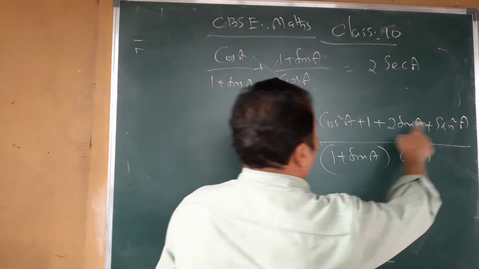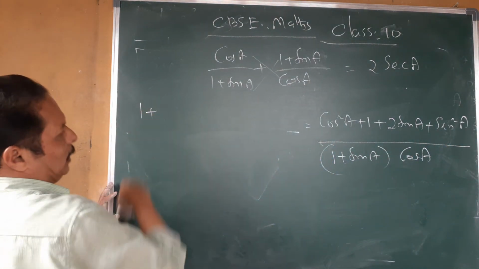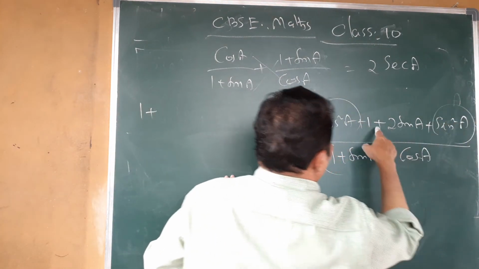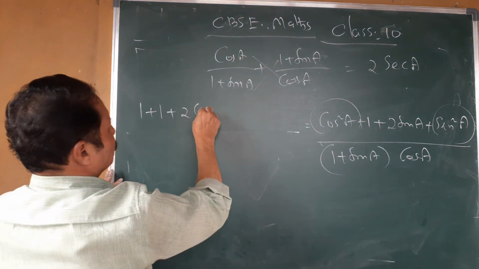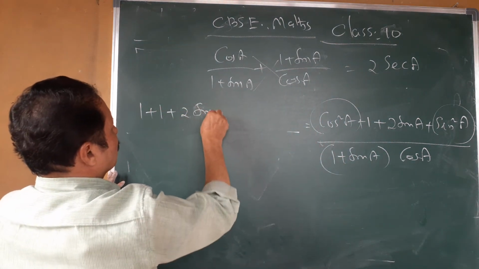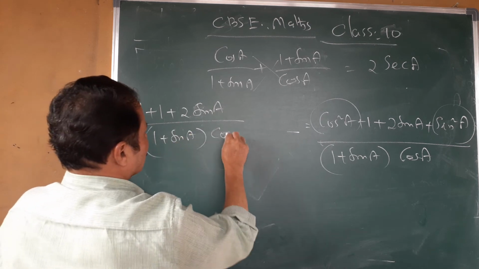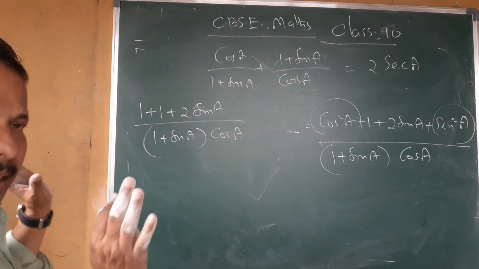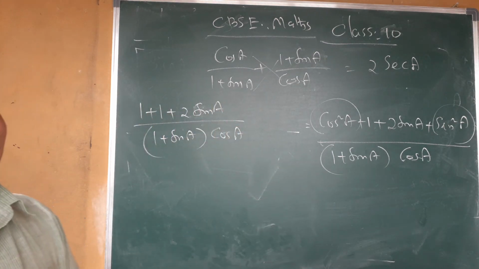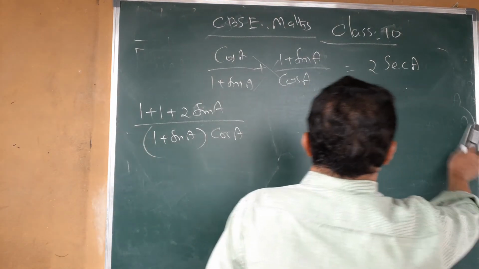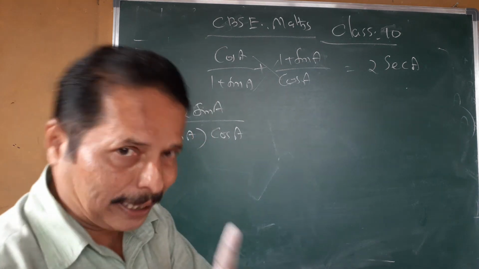Now you studied cos square A plus sin square A equal to 1. These two added to that one, and there is another one also, 2 sin A, divided by 1 plus sin A into cos A. So you write in bracket sin square A plus cos square A equal to 1.